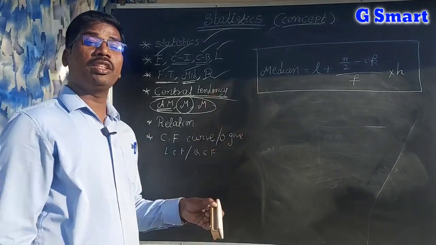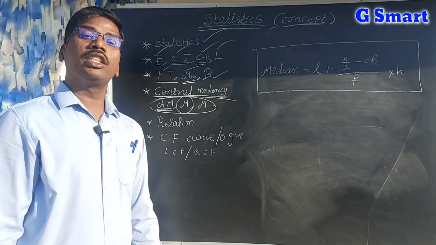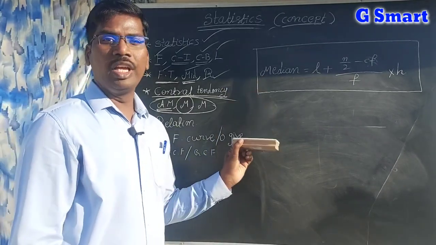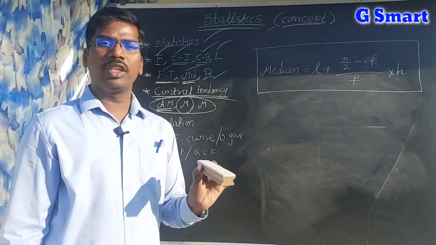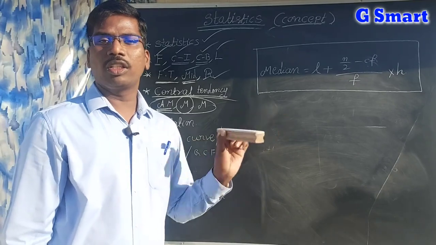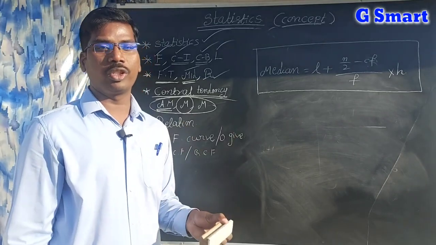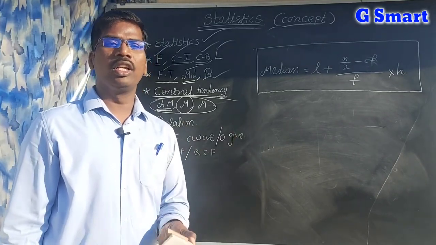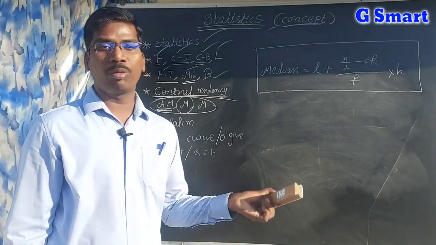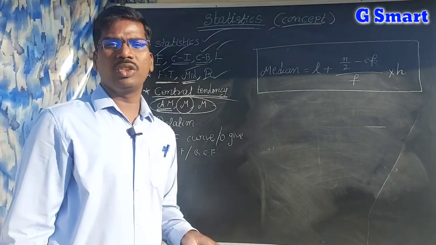In this median also there are merits and demerits. What are the merits? The median is very easy to calculate, and it is a unique value. It has only one value, not two or three values. It is also very easy to understand, because if you know addition and division, that is enough: if the number of observations is even, you average the n by 2 and n by 2 plus 1 terms.